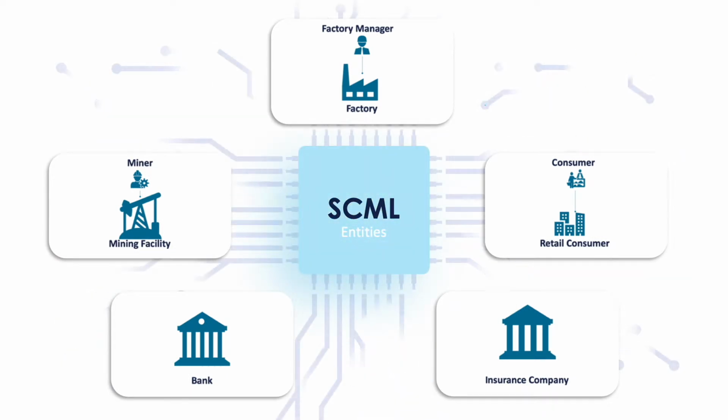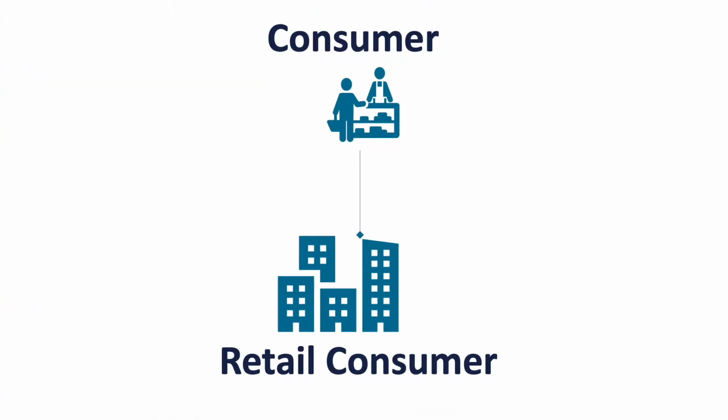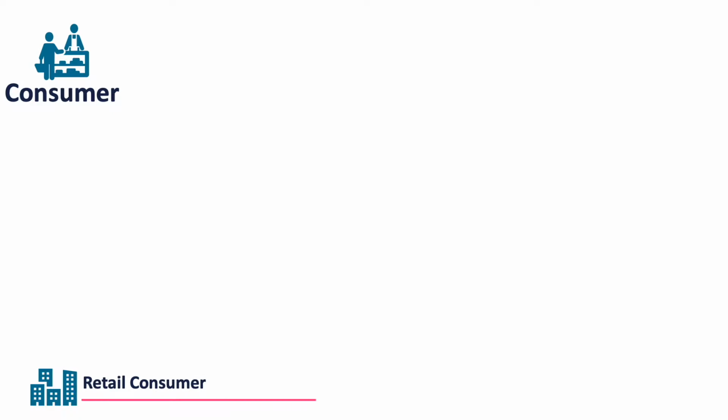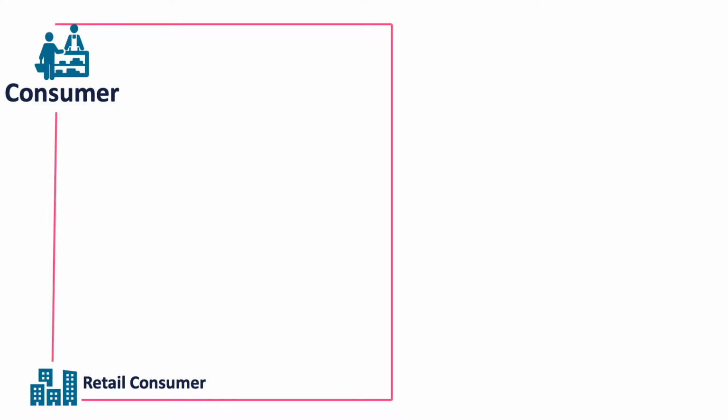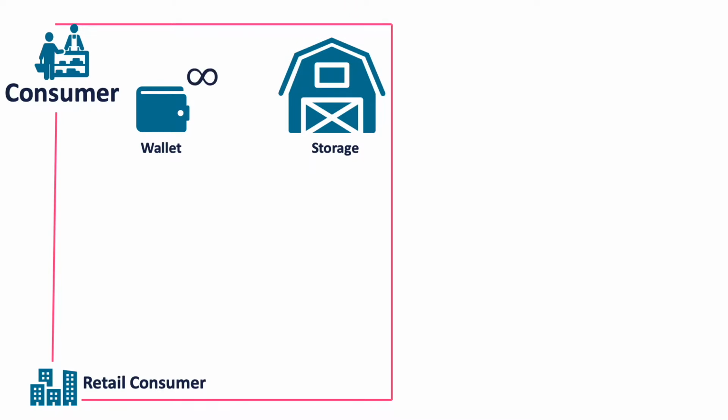The goal of the whole production is to generate final products, which are then consumed by retail consumers controlled by the consumer object. A consumer agent, again, has a wallet and storage, but now it has an infinite wallet. Its role is to buy final products that are produced by factory managers.